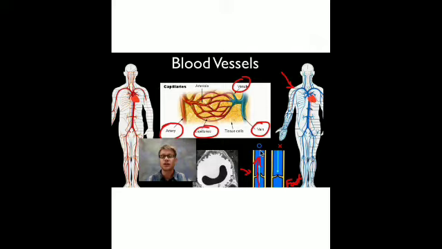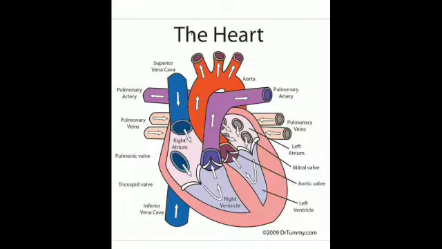Then today I will be teaching you about the structure of the heart. Now, the heart is a muscular organ, and what is it doing? It pumps blood to all parts of the body through the blood vessels. What type of muscles is it made up of? It is made up of the cardiac muscles.